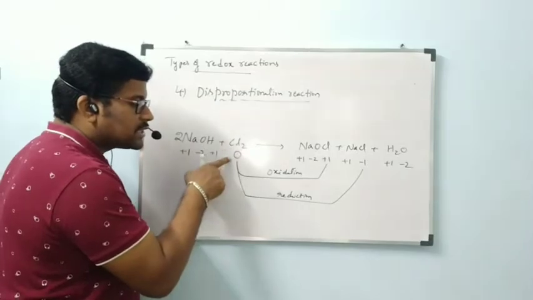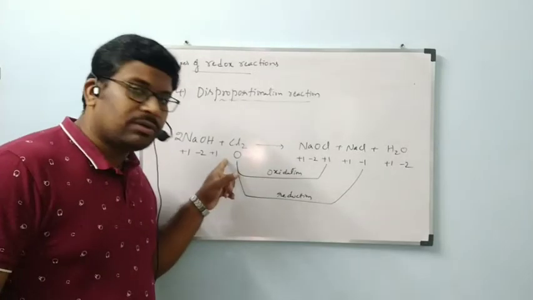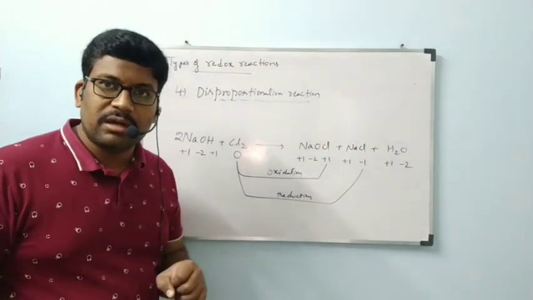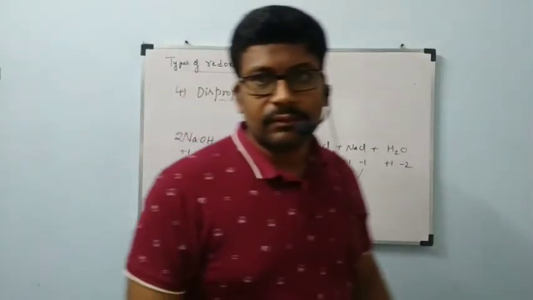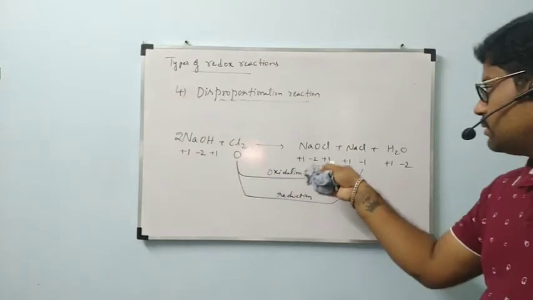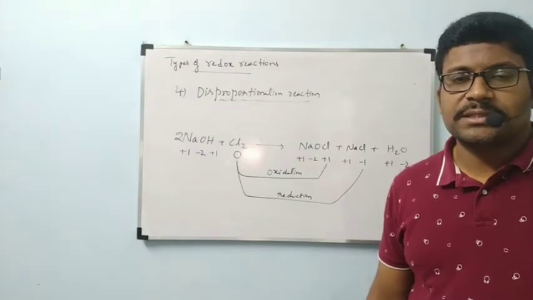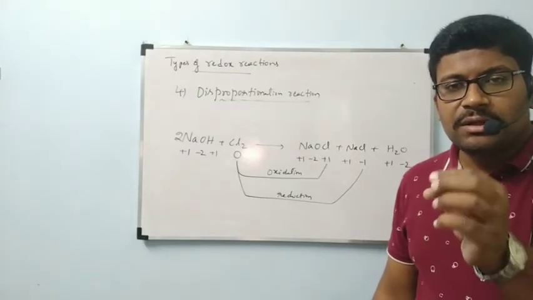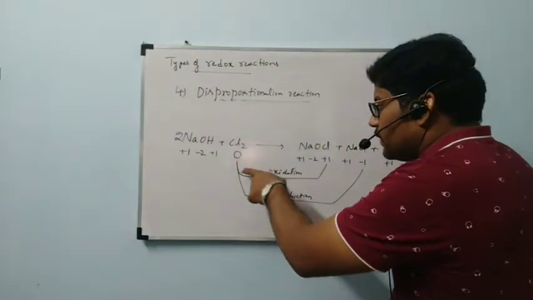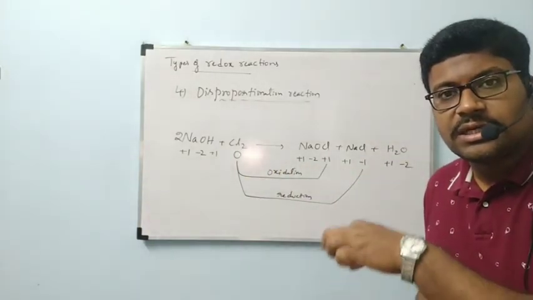One oxidation number 0 is converted to 2 different oxidation numbers. These types of reactions are called disproportionation reactions. Like decomposition, one oxidation number is changed to 2 oxidation numbers, in which one is undergoing oxidation and another one is undergoing reduction. The same substance is undergoing oxidation and reduction.